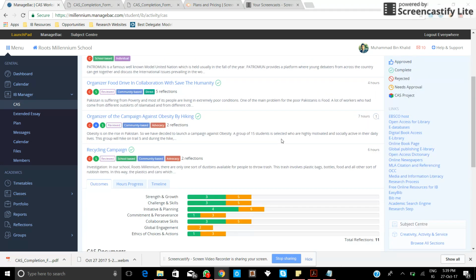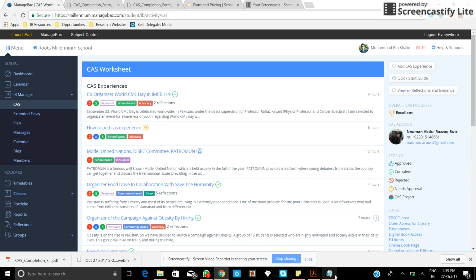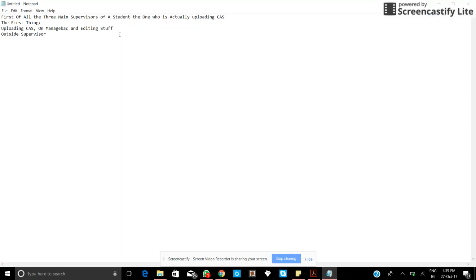The second thing is that there are basically three persons who are going to be involved with you. The first one will be the CAS advisor.